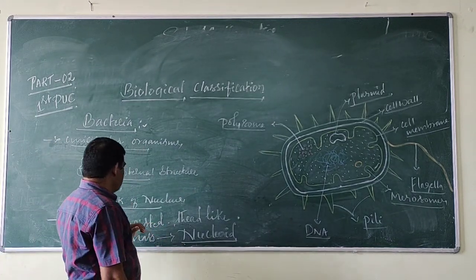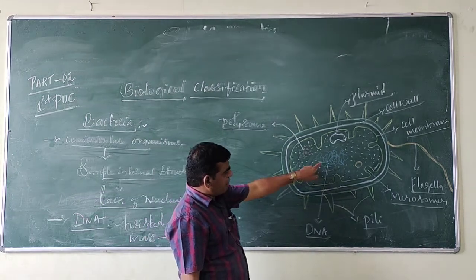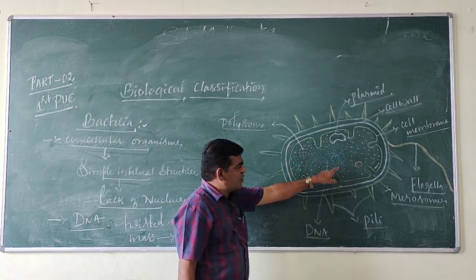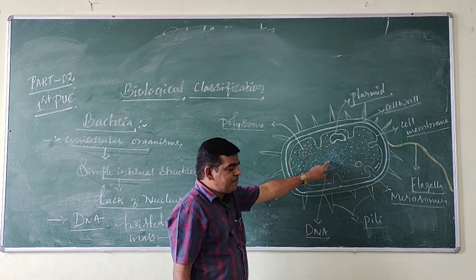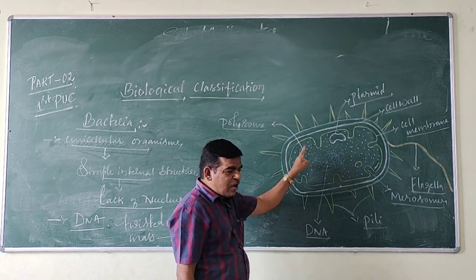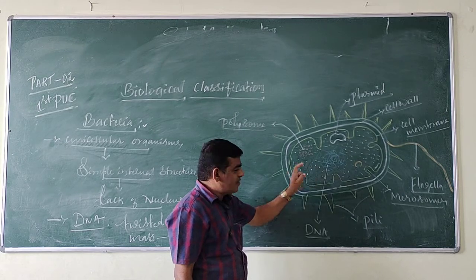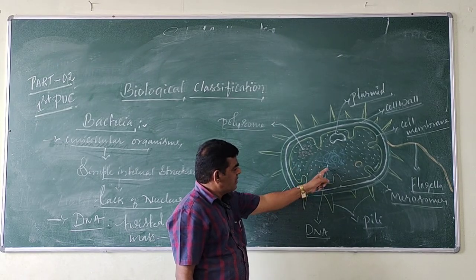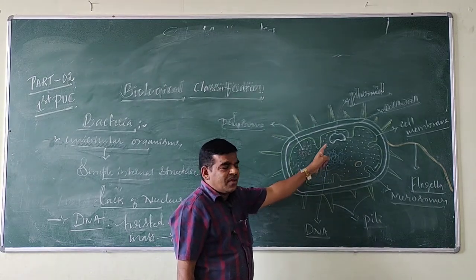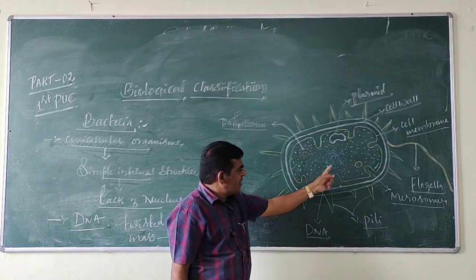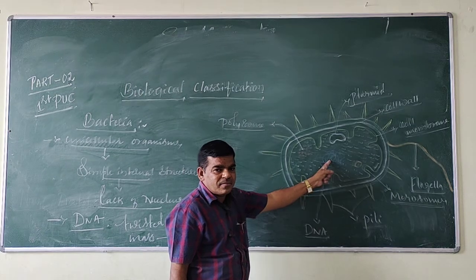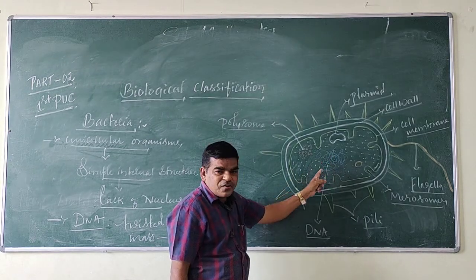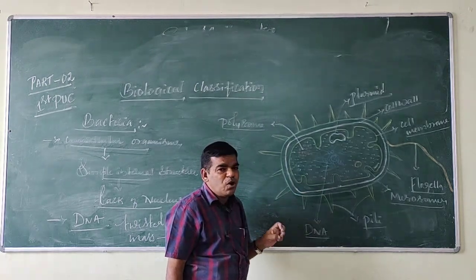Okay. Then see, this is the DNA. The internal structure of the bacterial cell is very simple, but the nucleus is absent in the bacterial cell. But the DNA is present in a twisted, thread-like mass called the nucleoid.